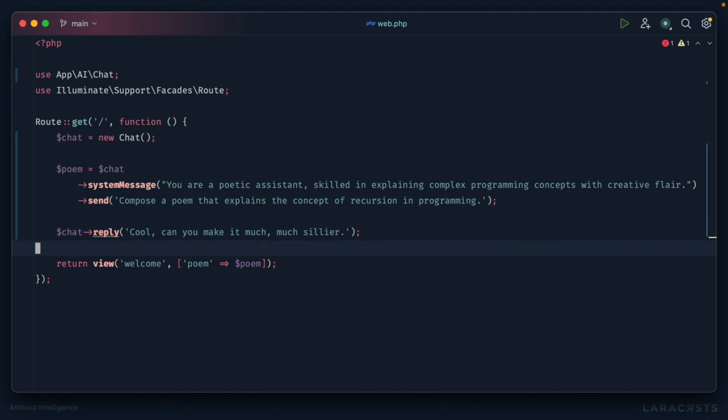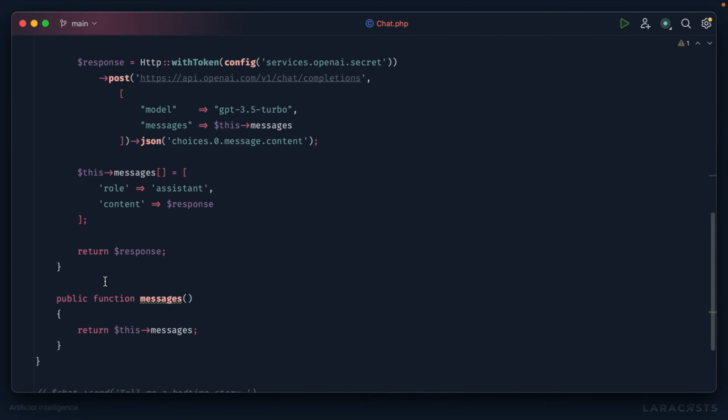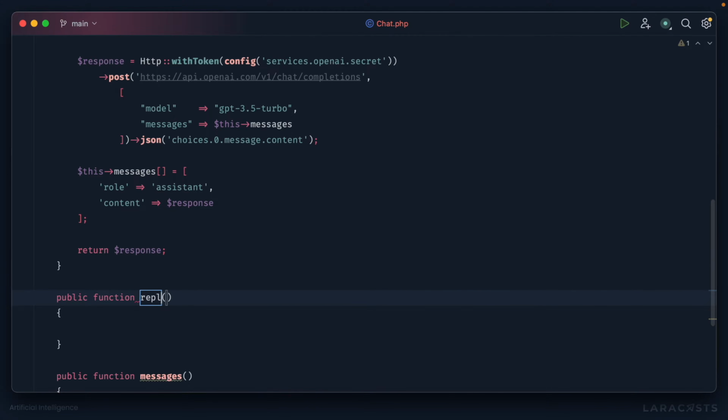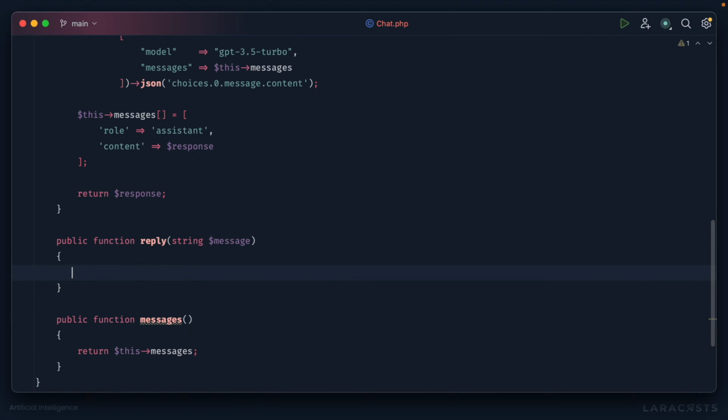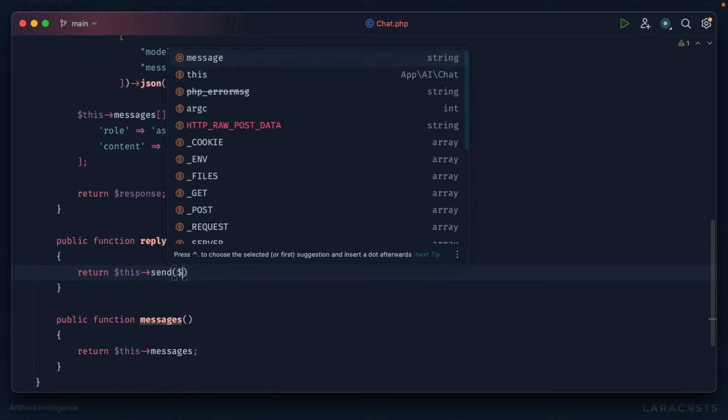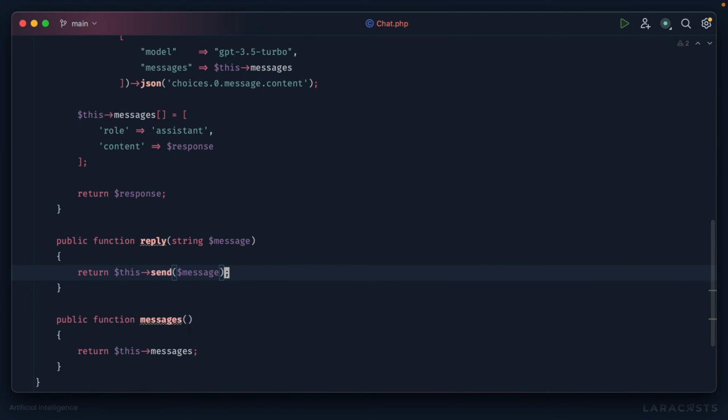All right, so now we are continuing the conversation. Cool. So let's go in here and we're going to add, at least I think it's our alias, reply, string message. And yeah, I don't see any difference here at all. So that would just defer to this send. All right, and that will return the same response.